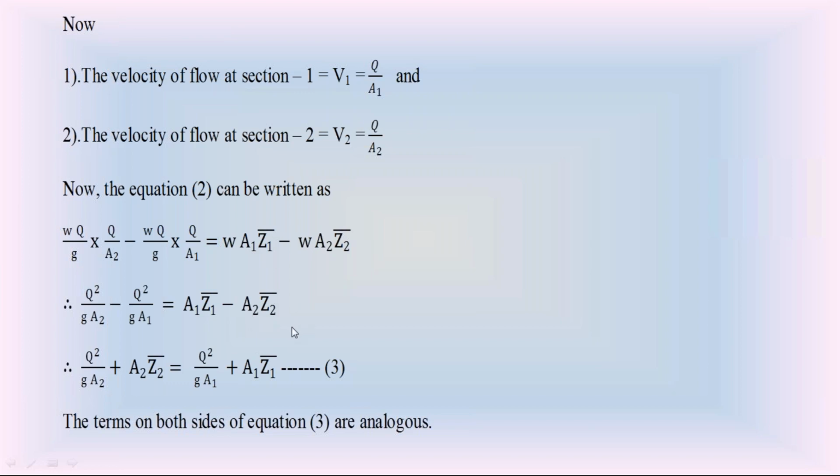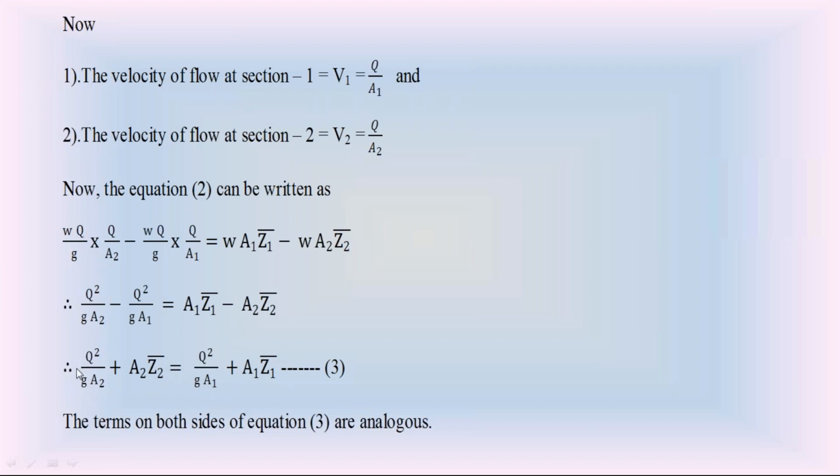Bring this A2Z2 bar and Q square by gA2 to one side, and bring this A1Z1 bar and Q square by gA1 to the other side. You will get this equation: Q square by gA2 plus A2Z2 bar is equal to Q square by gA1 plus A1Z1 bar. Check this equation 3. We have similar terms on both sides. The only difference is this is the total term at section 2 and this is the total term at section 1. These two are equal. So the total at section 2 is the same as the total at section 1.